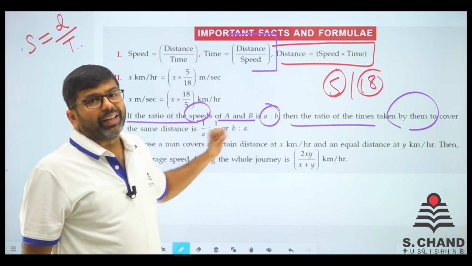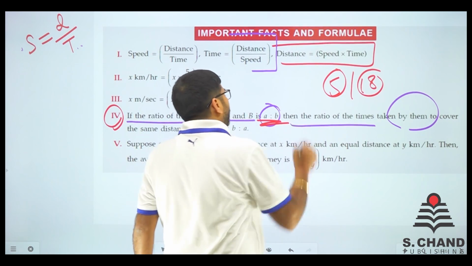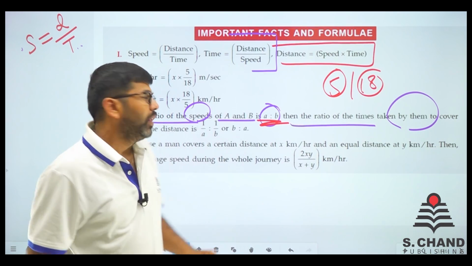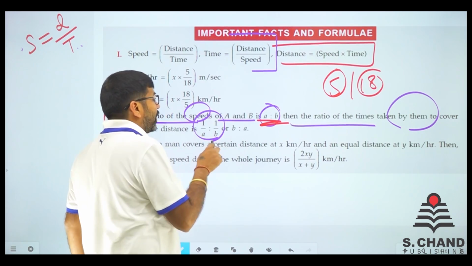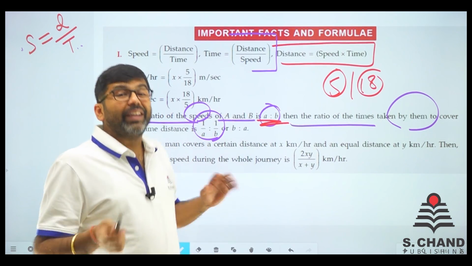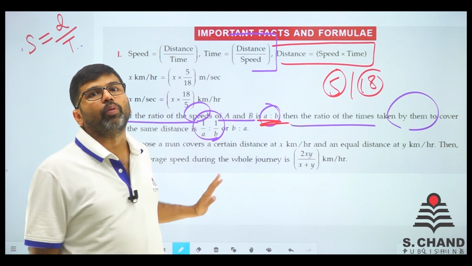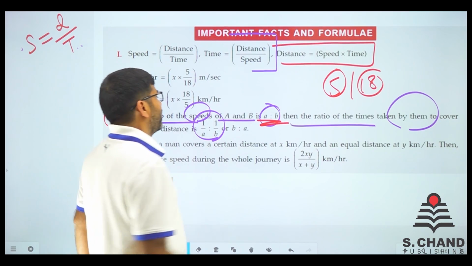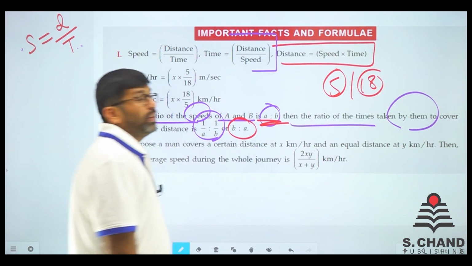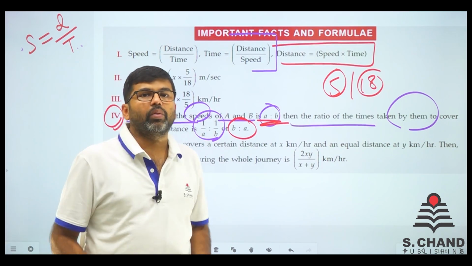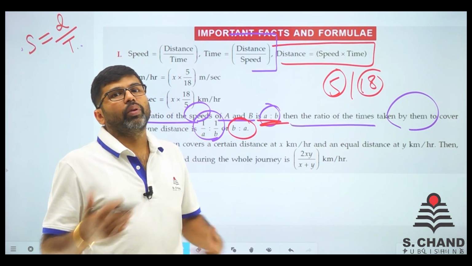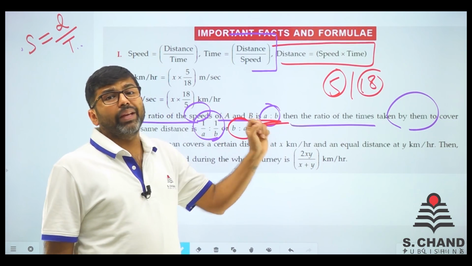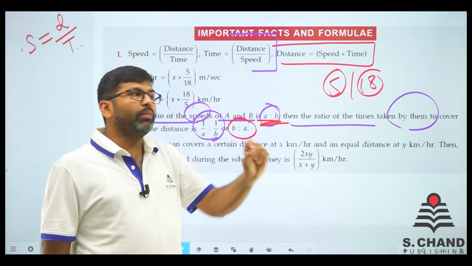So अगर इनका ratio A is to B है, that is speed का ratio, then you need to understand the ratio of time will be 1 upon A by 1 upon B. Why so? It is inversely proportional. So you can say that B is to A. That is the best way you can do. In this way, you need to remember the thing. So first is, if speed is in A is to B ratio, then time is in B is to A ratio.